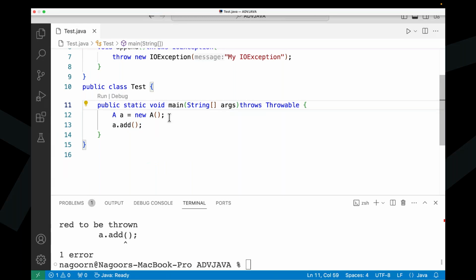Guys, all of you please respond to me. Who is calling this main method? Who is the caller of the main method? Come on, respond to me, guys. Who is the caller of the main method?